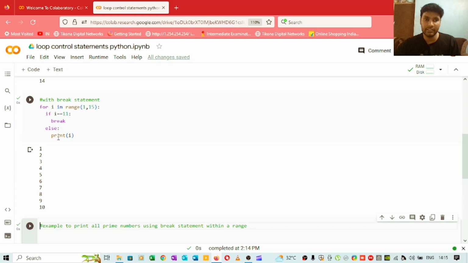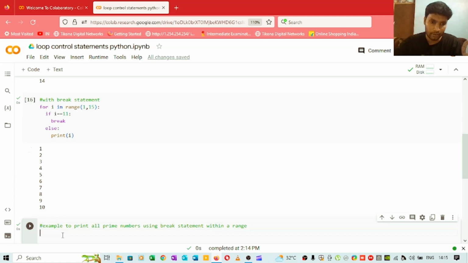So that's about this break statement, and we will see one more example here. What we will do in this example is, we will take a minimum range and a maximum range, minimum number and maximum number. Suppose the minimum number is 1 and the maximum number is 10, and we want to print all the prime numbers between this range, and we will do that using this break statement.